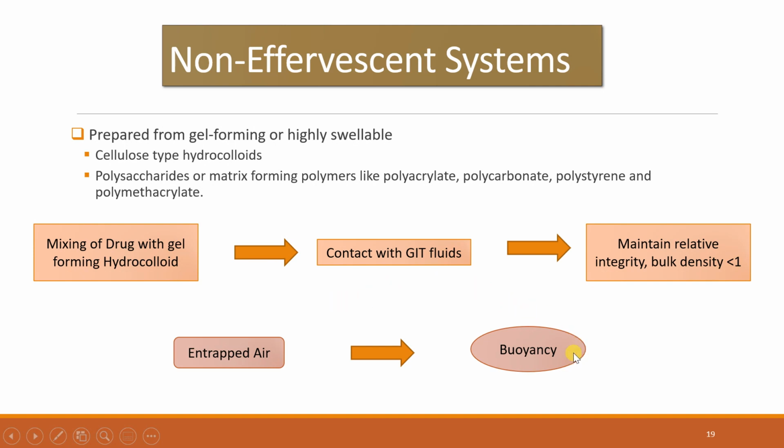What is maintaining the buoyancy? The air entrapped by the swollen polymer confers the buoyancy to these dosage forms. That is, buoyancy means the floating tendency of the dosage forms.